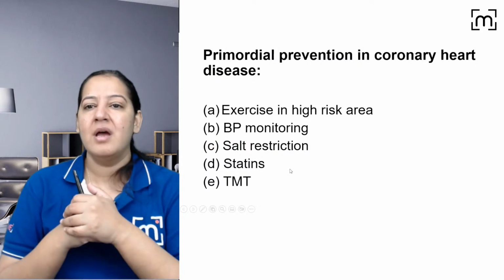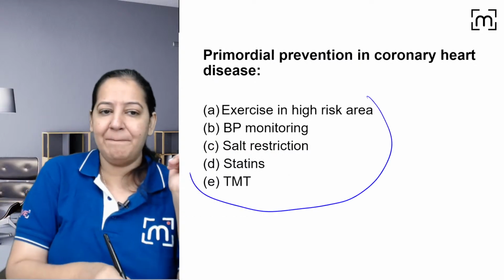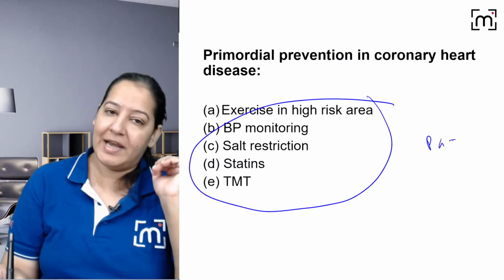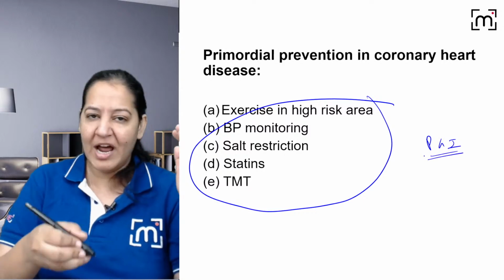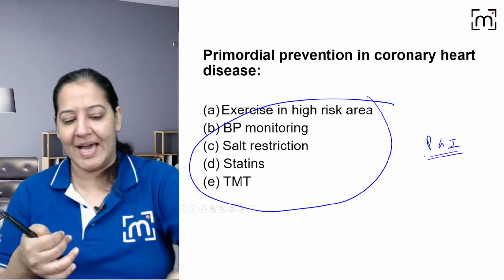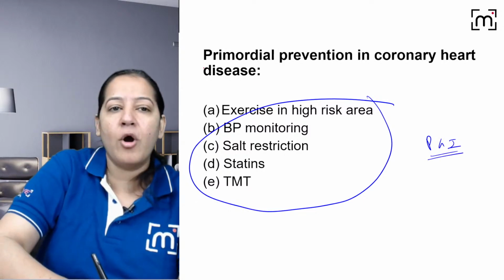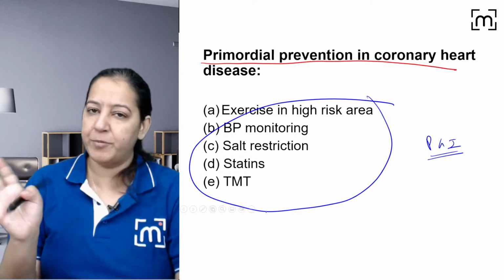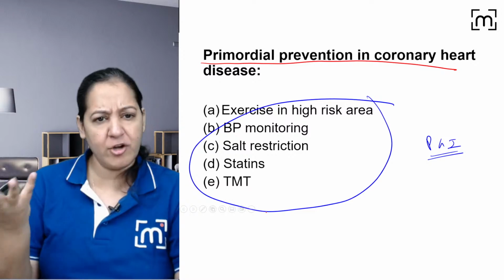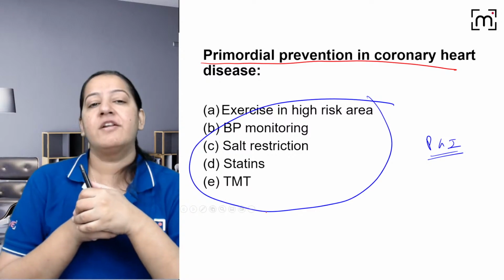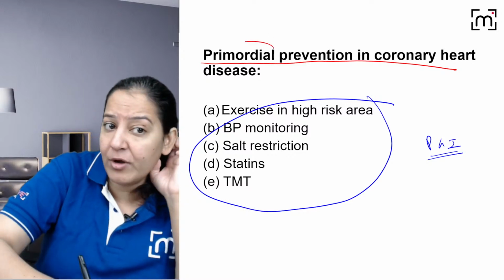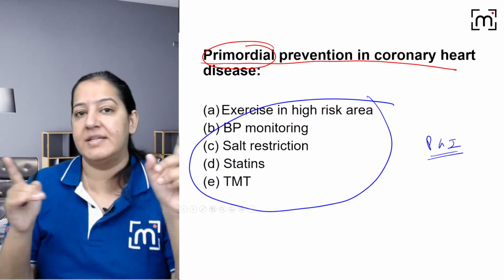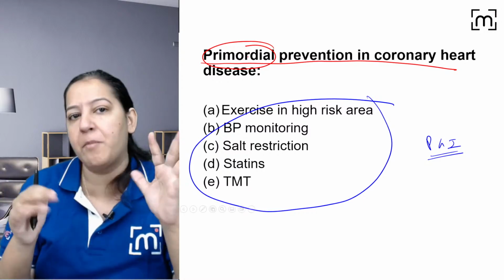Coming to the next question. Out of the 5 options. Now this is a PGI question. आजकल PGI नहीं होती लेकिन पहले होती थी PGI. You can have multiple options correct. ठीक है? मुझे बताओ, primordial prevention in the coronary heart disease, इनमें से क्या क्या है? Multiple options can be correct. Whatever you think. I am asking only primordial for the coronary heart disease. Not primary. Not secondary. Only primordial.